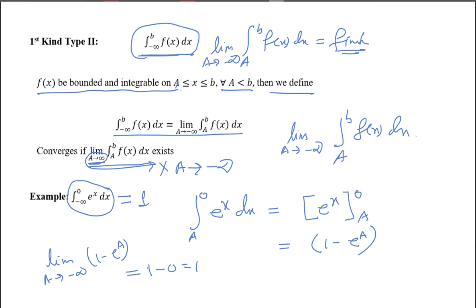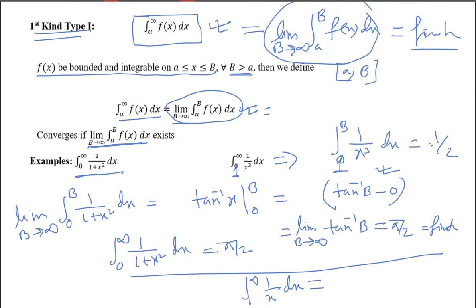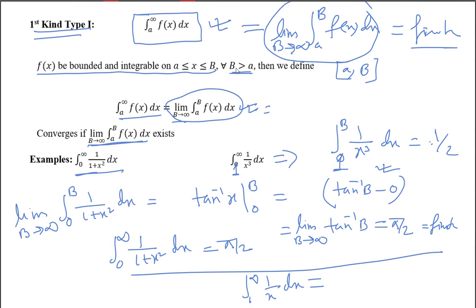So let me stop here. Wherever there will be infinity, we will replace that with some value. In the first kind it will be A, or in the second type it will be B. There is no hard and fast rule that you should take B here. You can take capital X, no problem, no issue. I am writing B for convenience, since the limit was small b, that's why I am replacing this by capital B for remembering. You can take capital X, no problem.